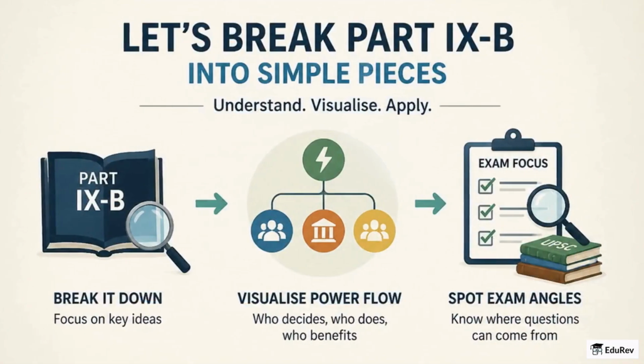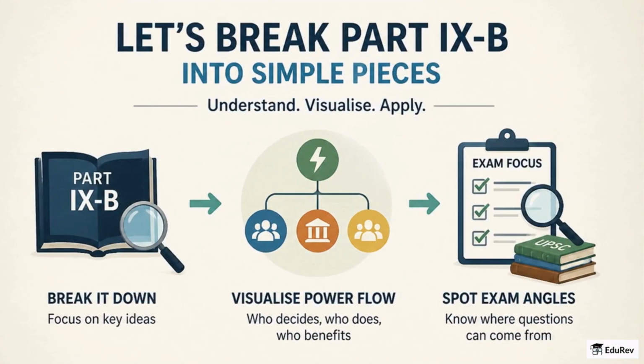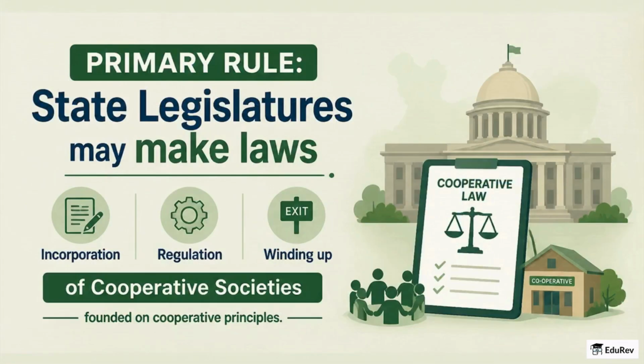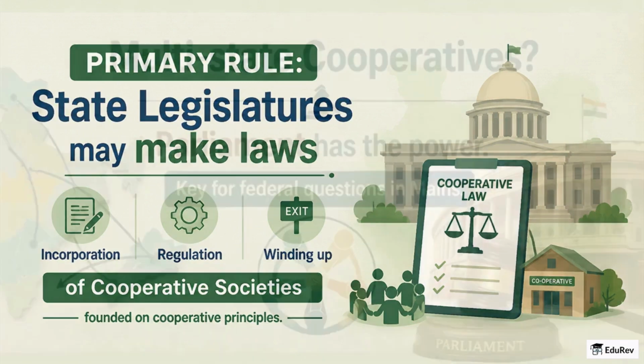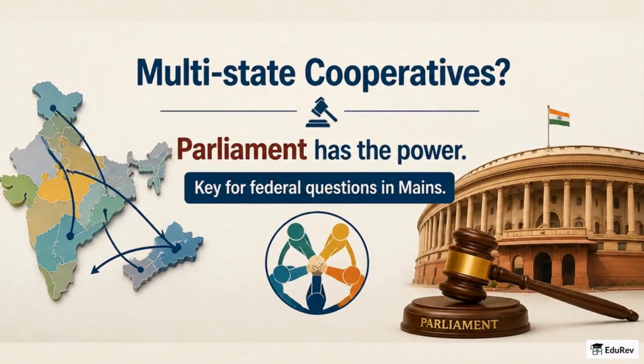Now let us break Part 9B into easily digestible pieces so you can visualize how power flows and where exam questions may come from. Primary rule. State legislatures may make laws for incorporation, regulation, and winding up of cooperative societies founded on cooperative principles. But for multi-state cooperative societies, Parliament has the legislative competence. And that distinction is crucial for federal questions in mains.